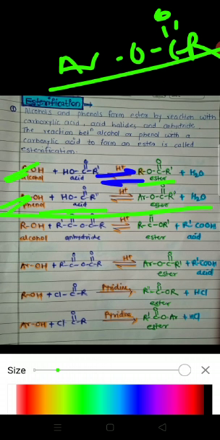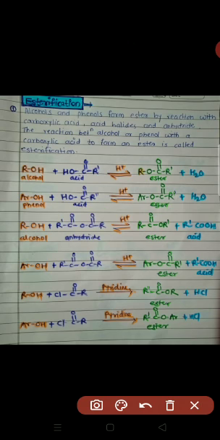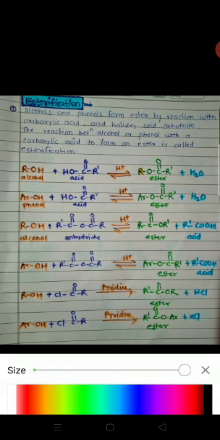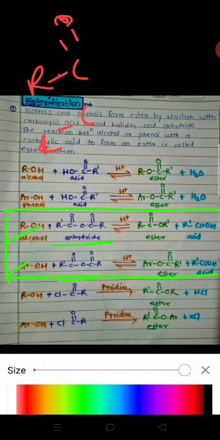In this way, esters are formed by the reaction of alcohol and phenol with acid. Here, esters are obtained by using acid. In the next case, esters are obtained by using anhydride. These two reactions are of anhydride. Here again alcohol and phenol react with the anhydride molecule. The anhydride molecule is RC double bond O, again RC double bond O, and this is the anhydride molecule.